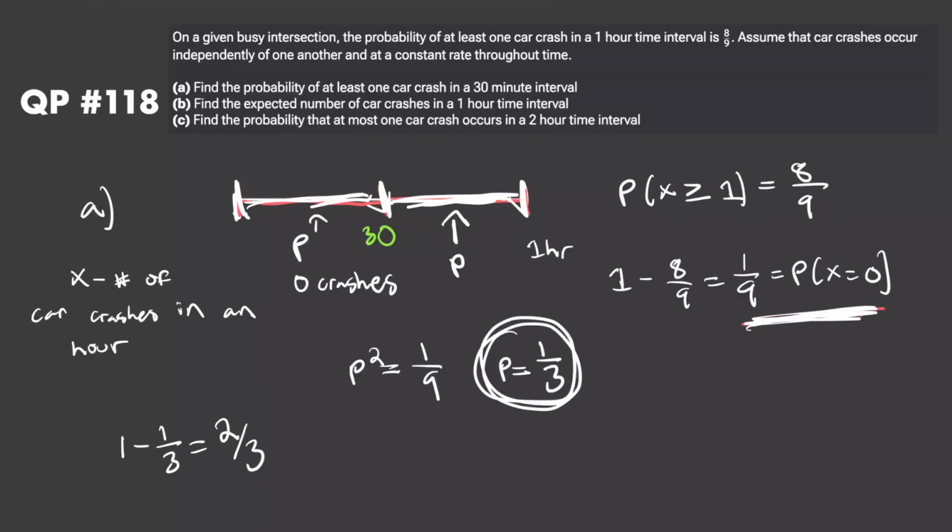Okay, so one more time, because we split our time interval into two equally sized chunks, right? They're both 30 minutes and car crashes occur at a constant rate throughout time. That means that the probability of any number of car crashes occurring in this time interval is equal to the probability of any number occurring in this one. And because we know the probability of 0 car crashes occurring in the entire time interval, that's just going to be equal to the probability of 0 car crashes occurring in the first time interval times the probability of 0 car crashes occurring in the second time interval, because they happen independently. So we use that to solve for the probability of 0 car crashes occurring within a specific 30-minute time interval, and then we subtracted that from 1 to get the probability of at least one car crash occurring within a 30-minute time interval. So that's the answer for part A.